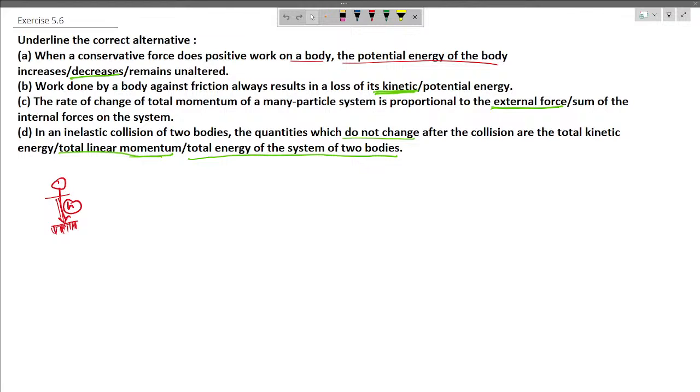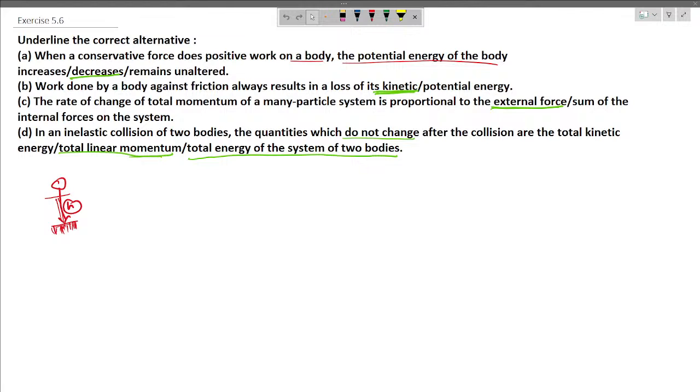The second question is, work done by a body against friction always results in a loss of its kinetic or potential energy. So friction force is a non-conservative force that opposes the motion. When work is done against the friction, it typically converts kinetic energy into thermal energy, resulting in the loss of kinetic energy. So it would be kinetic energy.